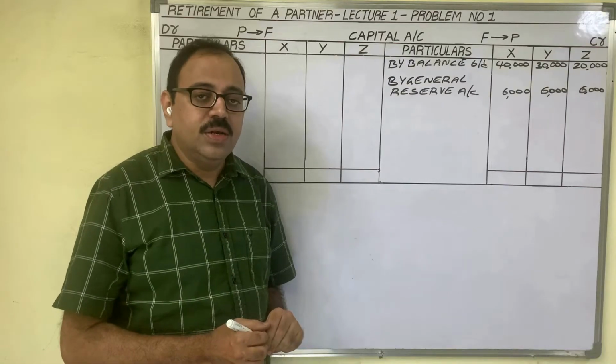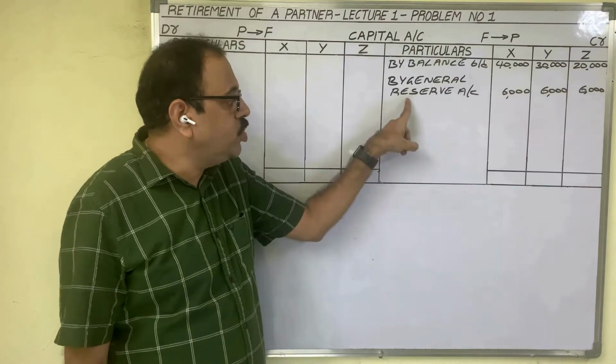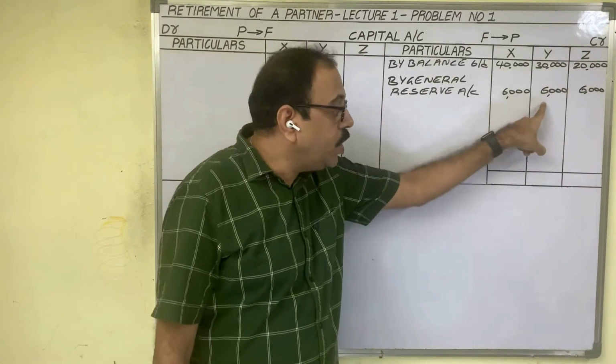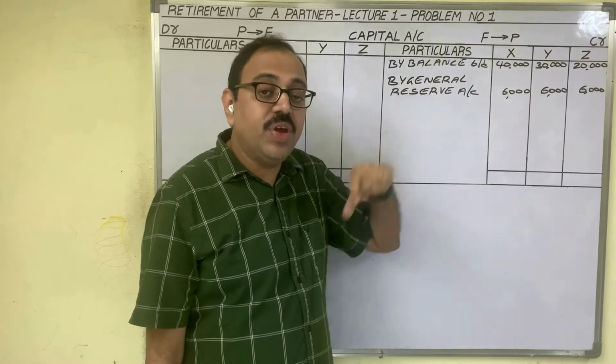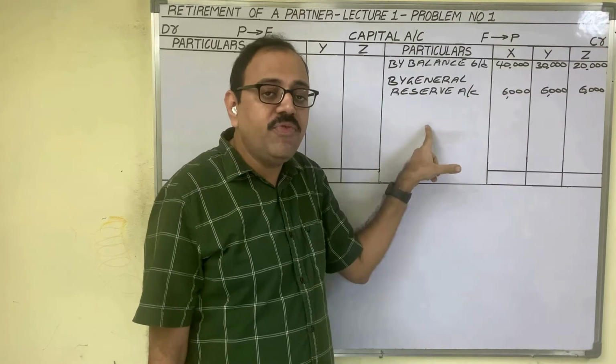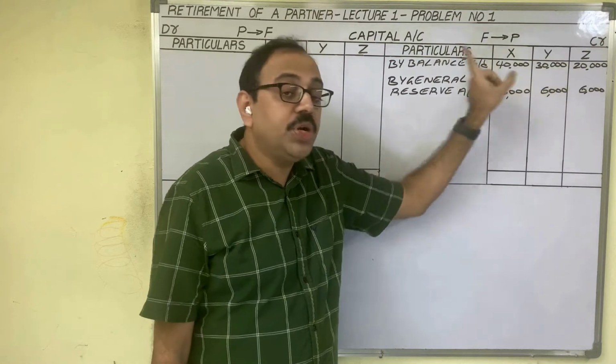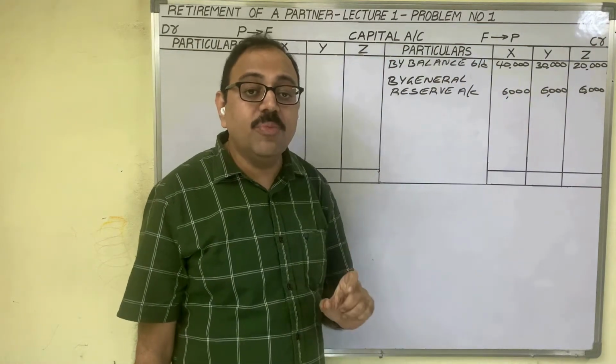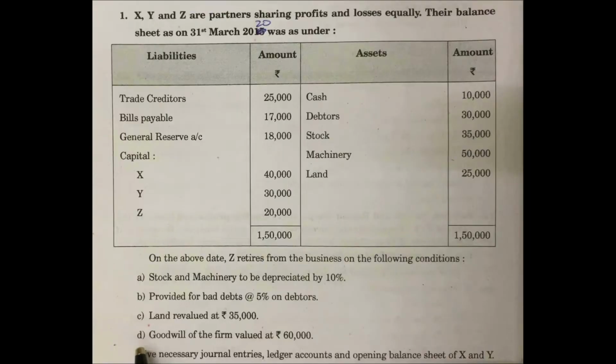Recollect admission. In case of admission, we used to transfer general reserve only to old partners. If X and Y are old partners, only to them we used to transfer. But in case of retirement, we have to transfer general reserve to all partners. Next, come to the goodwill related bit. D point is related with goodwill adjustment.